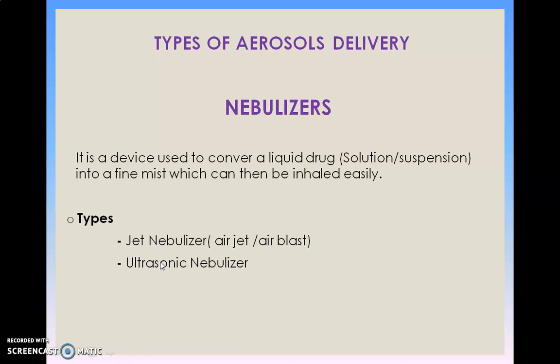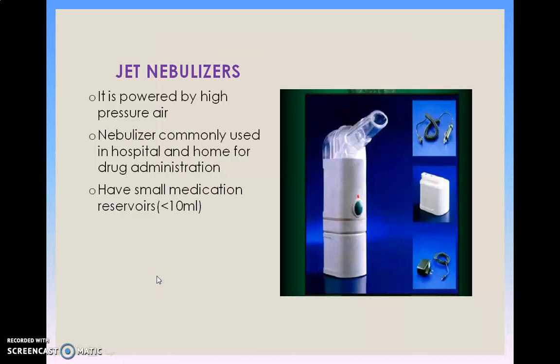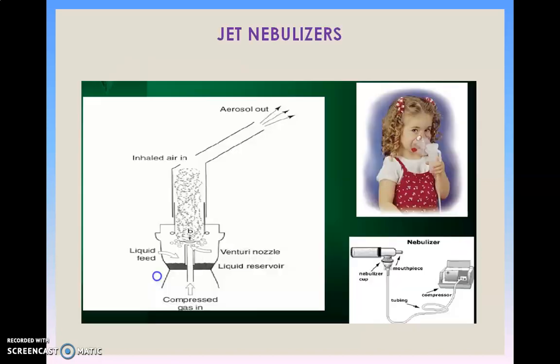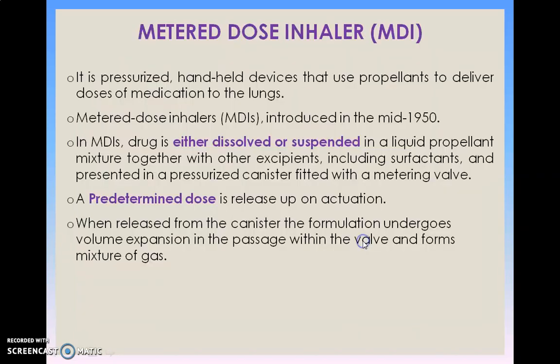The types are jet nebulizers and ultrasonic nebulizers. Jet nebulizer is powered by high pressure air. Air causes atomization. Nebulizers commonly used in hospitals and at home for drug administration have a small medication reservoir, that is less than 10 ml. This is the reservoir. It is used generally for pediatric patients.